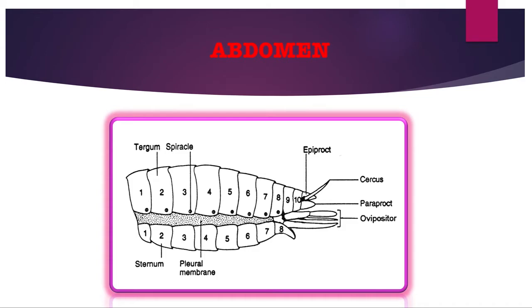This is made up of 9 to 11 uromeres or segments and is highly flexible. Abdominal segments are telescopic in nature and interconnected by a membrane called conjunctiva. Each abdominal segment is made up of two sclerites, namely the dorsal body plate, tergum, and the ventral body plate, sternum. One pair of tympanum is present in the first abdominal segment, while 8 pairs of spiracles are present on the first 8 abdominal segments.